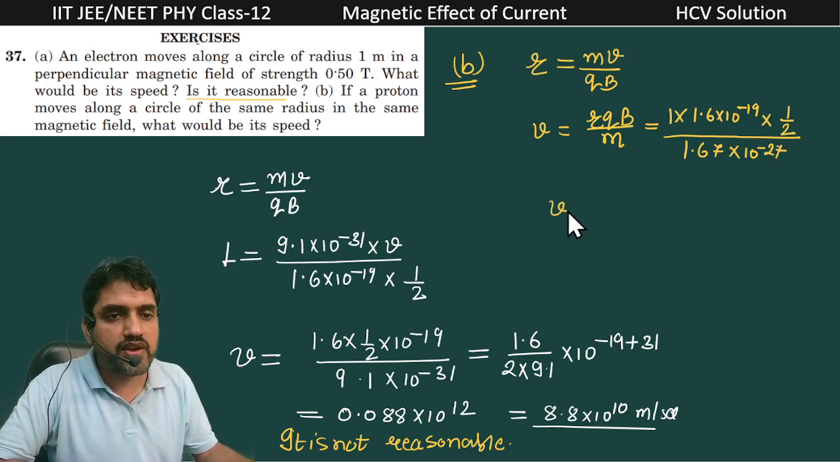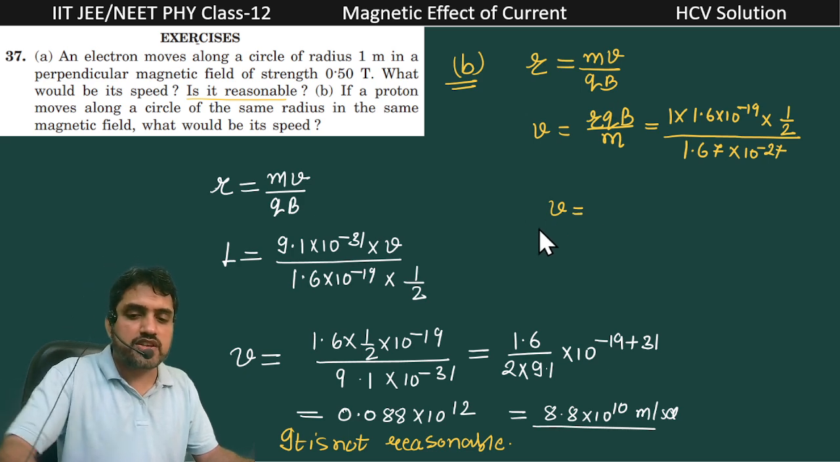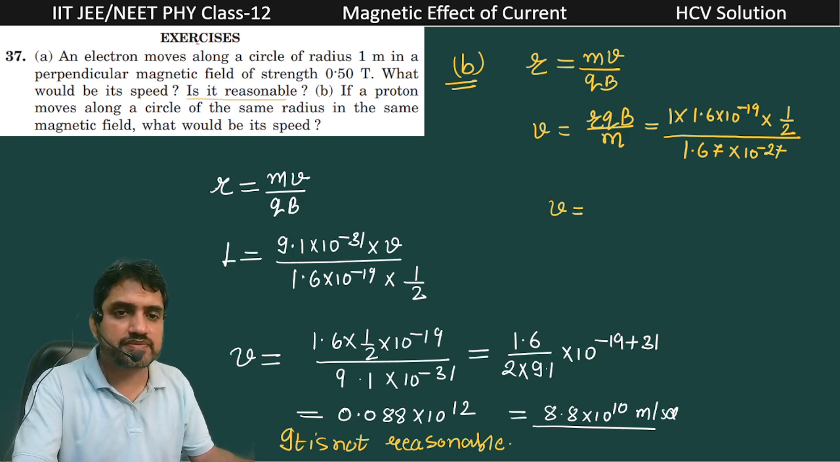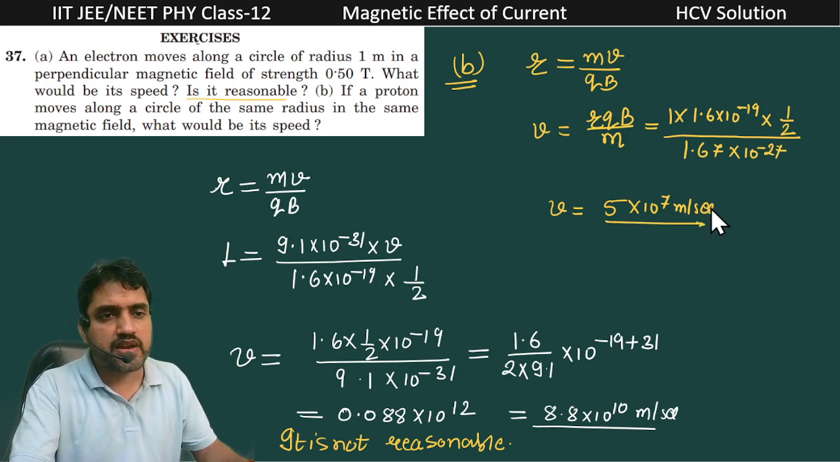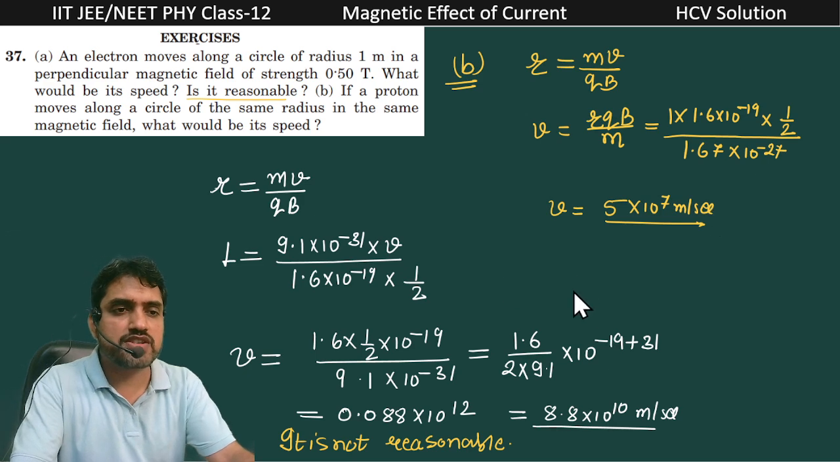So if we are finding this speed, we will get approximately 5 into 10 raised to power 7 meter per second. So 5 into 10 raised to power 7 meter per second is feasible. It is possible, since this speed is less than the speed of light.